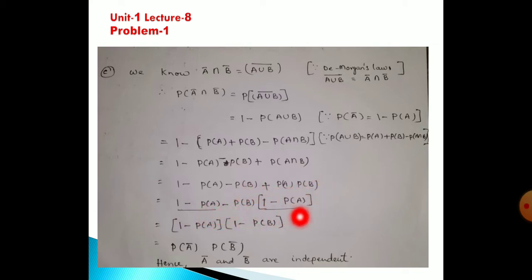Taking 1 minus probability of A as common, we are going to have 1 minus probability of A, which is nothing but probability of A bar, times 1 minus probability of B, which is probability of B bar. Therefore, hence A bar and B bar are independent. By seeing this, you can understand that problem.